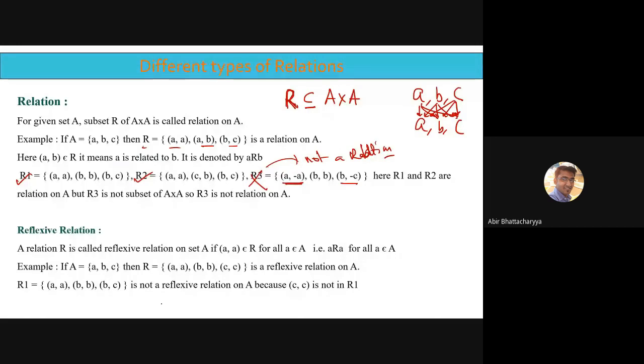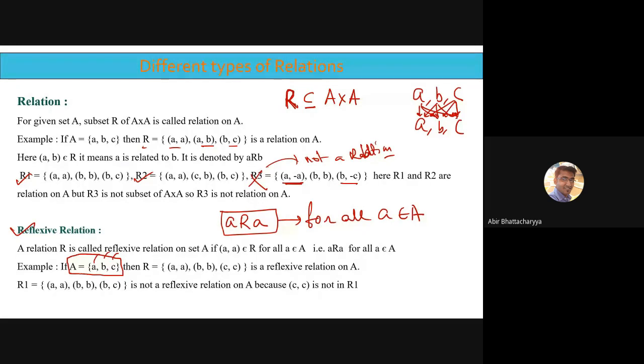Okay, all of you. Now, coming to the point, what is a reflexive relation? A reflexive relation is a specific relation where R is a relation on a set A, if each and every element is related to itself, meaning (a, a) belongs to R for all a belongs to A. Meaning I will check how many elements are present in A. In this case, 1, 2, 3, three elements are present.